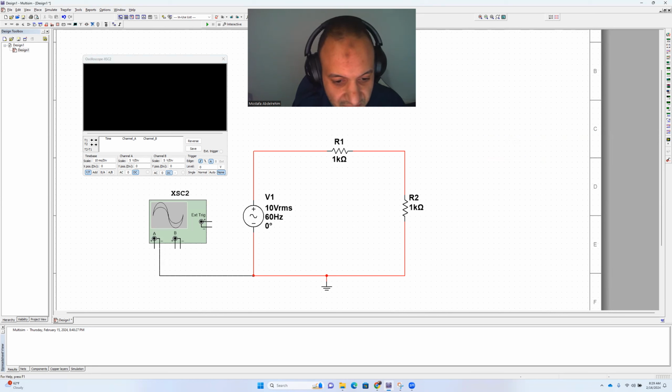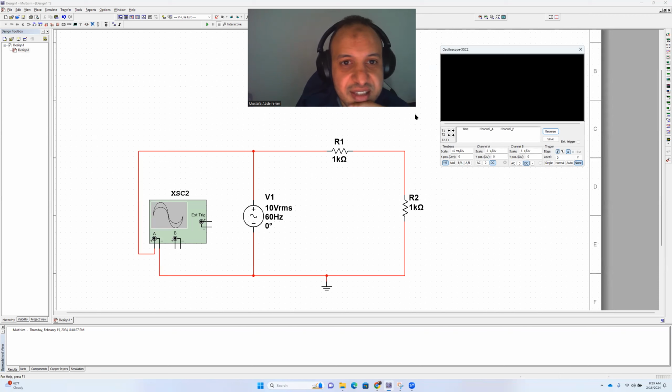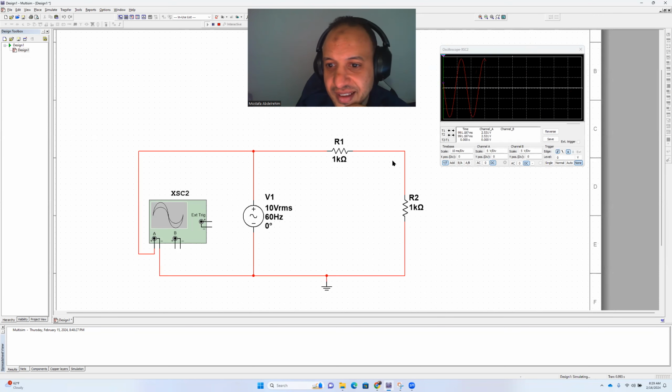So we're going to connect the negative, or channel A, to the ground, and the positive to the other terminals. Make it a bit prettier than this. Okay, then we run. And here it is. That's the oscilloscope.